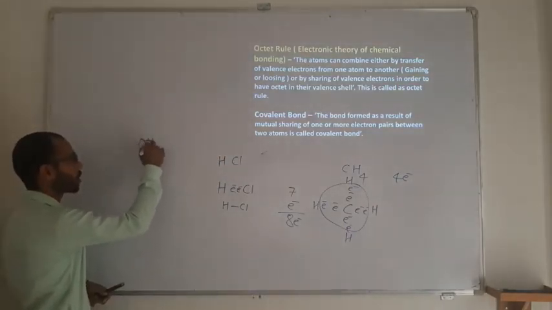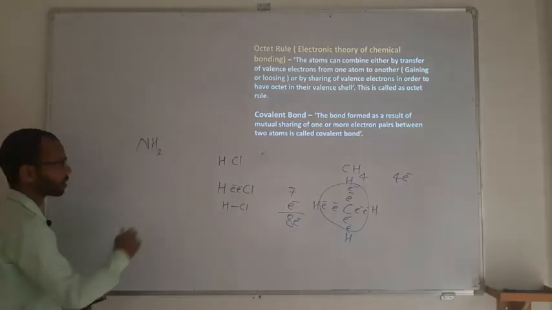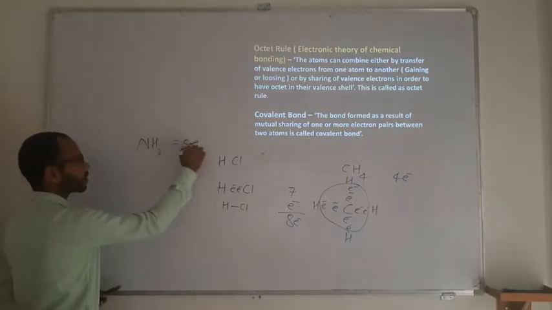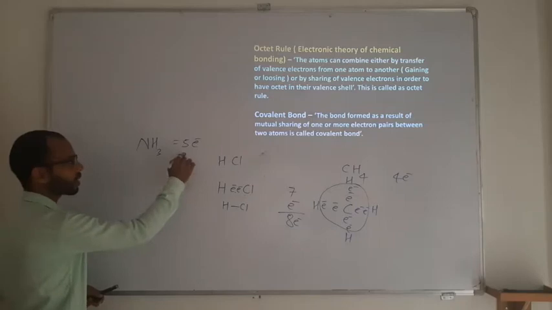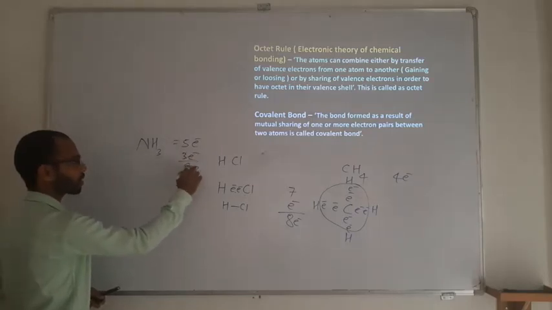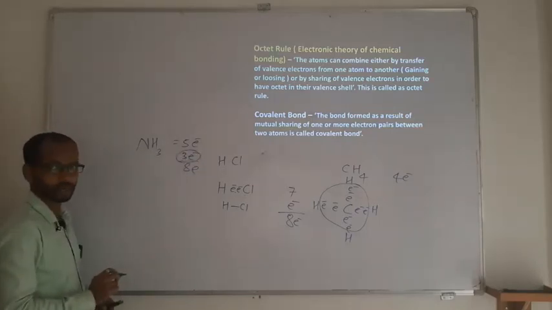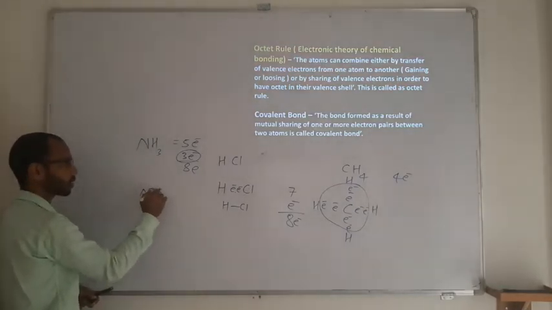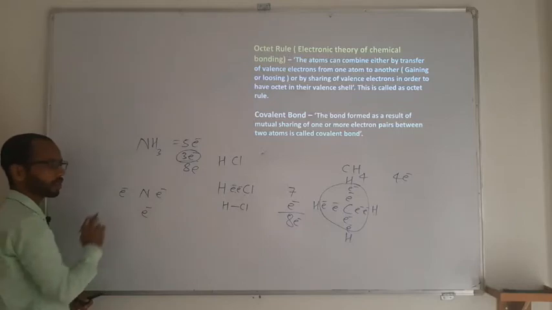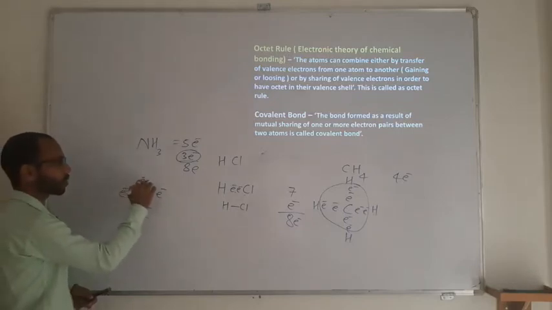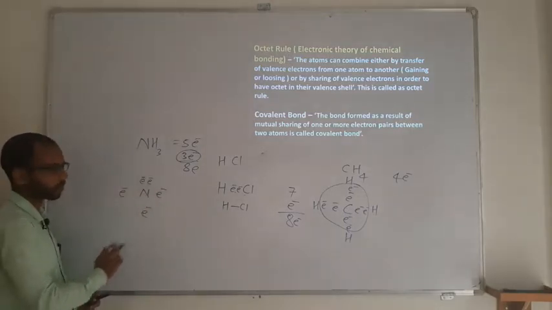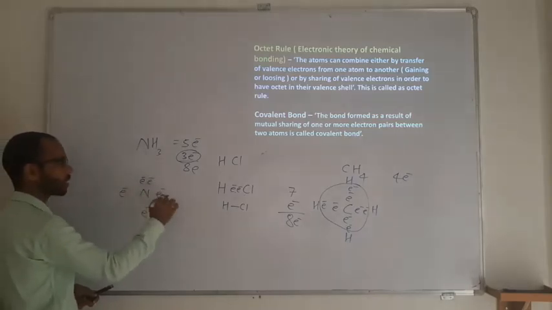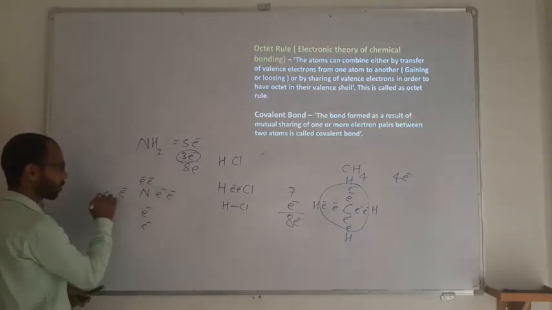Similarly, if you talk about ammonia, NH3, the nitrogen has 5 electrons in the outermost shell, meaning it requires 3 electrons to complete an octet. As it requires 3 electrons, it is going to share only 3 electrons. So nitrogen is going to share how many electrons? It is going to share 3 electrons. So 2 electrons will remain unshared, and each of the 3 hydrogens is going to share 1 electron.